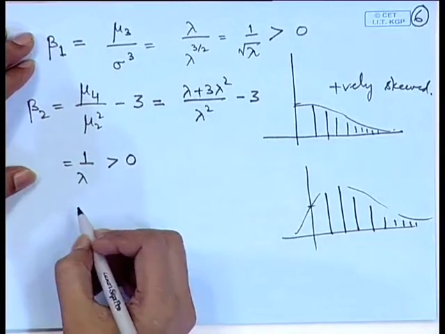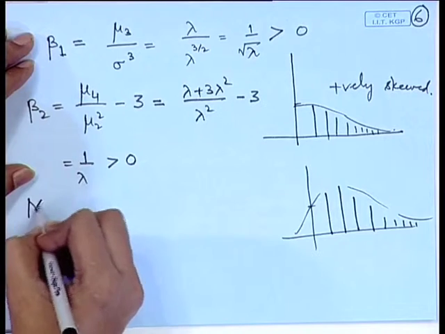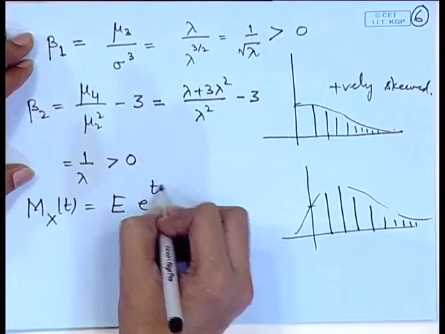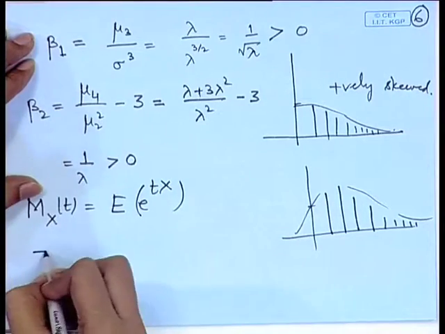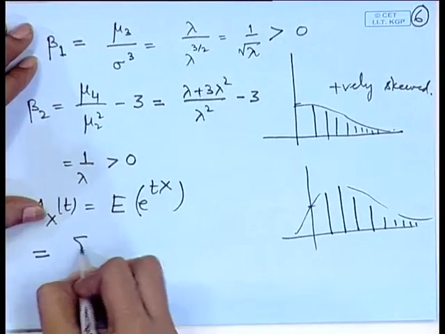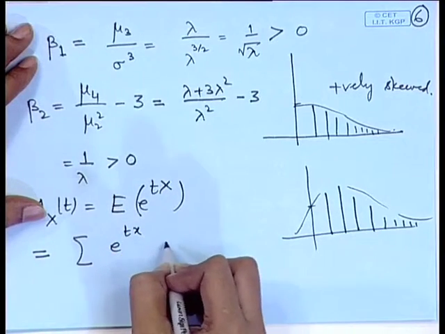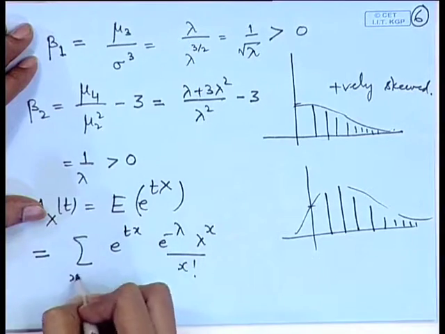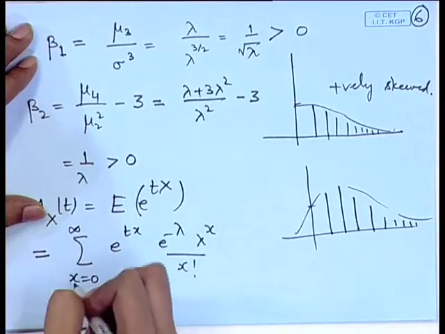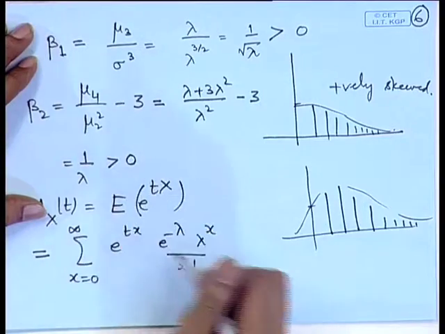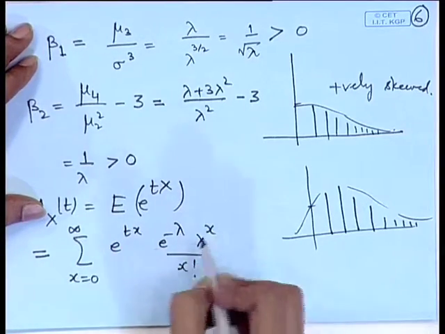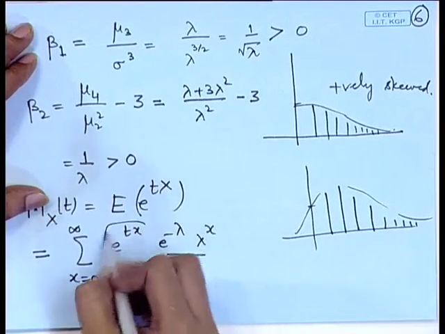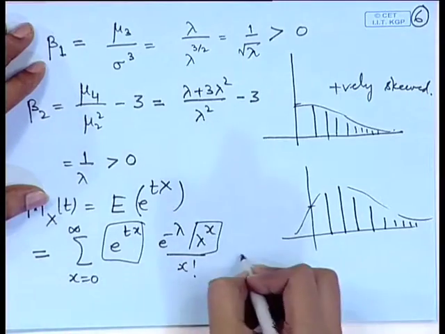We can also look at the moment generating function of the Poisson distribution, M x of t, that is expectation of e to the power t x. This is equal to summation x is equal to 0 to infinity, e to the power t x, e to the power minus lambda, lambda to the power x by x factorial. We have already shown how the evaluations of the moments are done, that is by looking at the expansion of e to the power lambda term. Therefore, this term should be combined with this, and we get